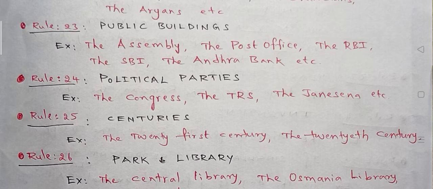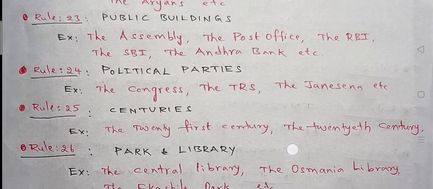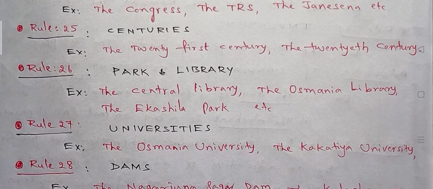According to rule 25, before centuries. Example: the 21st century, the 20th century, the 19th century, like that. Rule 26. Before the names of park and library. Example given here: the Central Library, the Osmania Library, the Ekashila Park, the Nehru Park, like that. Before the names of park and library we use the definite article the.